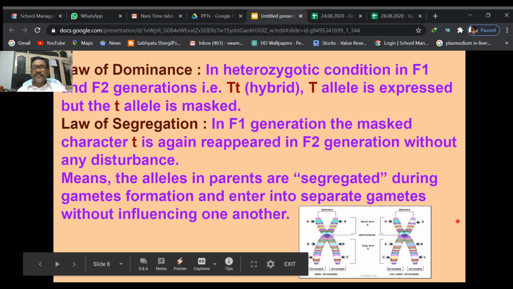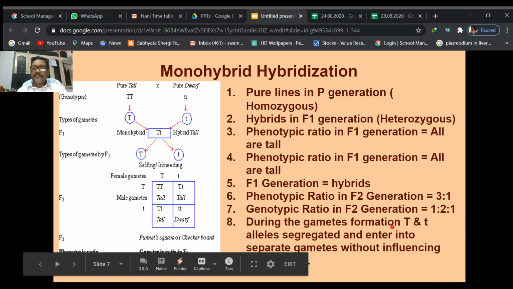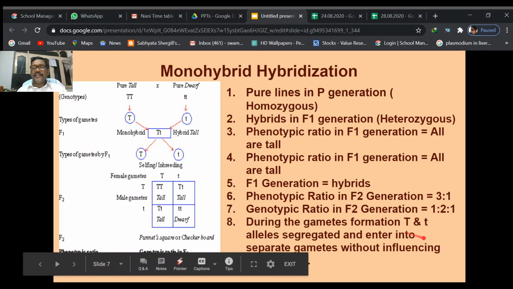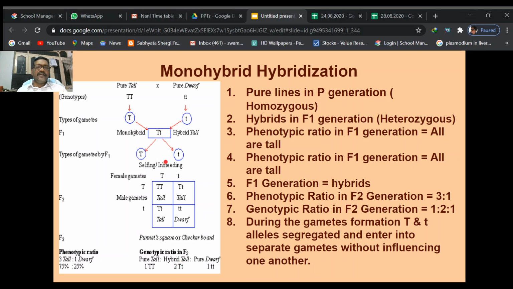So during the gametes formation, capital T and small t alleles are segregated. Yes, during the gametes formation, these two alleles are segregating, separating. That is the law of segregation, and they enter into separate gametes. These two are in separate gametes. This is called the law of segregation. From the monohybrid hybridization, Mendel proposed two principles. One is the law of dominance and another one is the law of segregation.